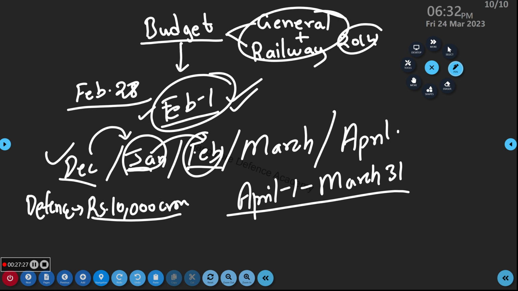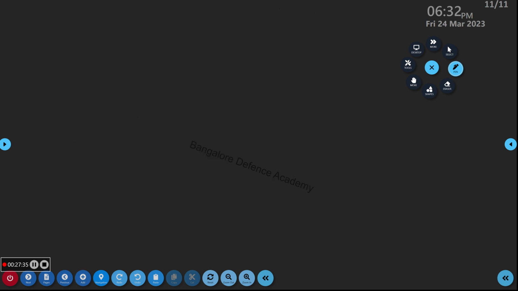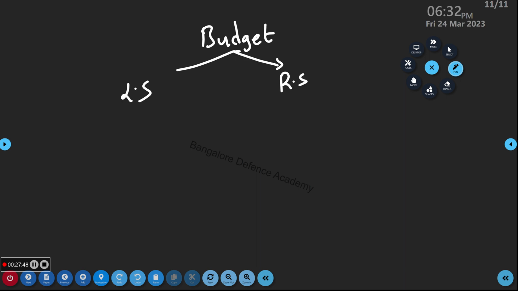What points have you written under money bill? Money bill can be introduced only in which house? Now listen. The budget involves money. The budget talks about money. So can I say this budget is a money bill? Then in which Sabha will it be introduced? Can I introduce it in Rajya Sabha? No. So the budget is introduced only in Lok Sabha.